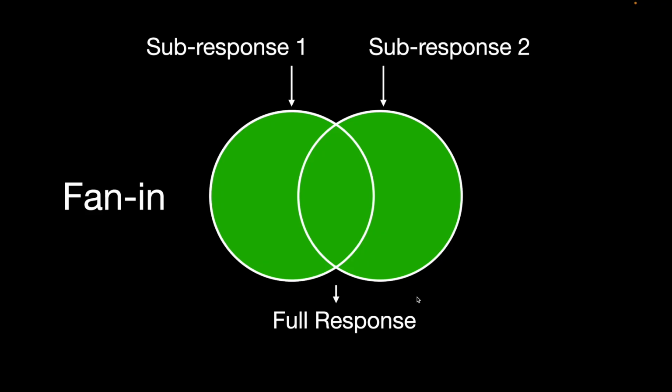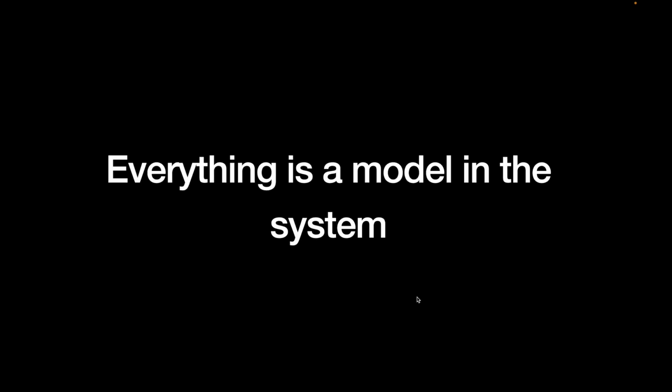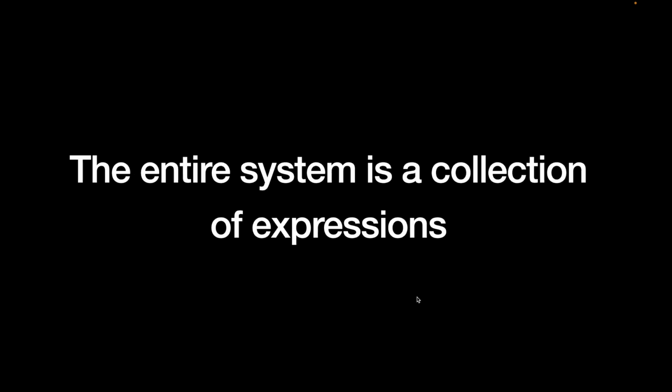So the first circle here represents a model tree that is the response from the first service, and the second circle is another response from another service. And the union operator combines these two model trees to create a single model tree that is then returned to the client. So everything is a model in the system. Get requests, set requests, the roles that we just saw in the first example, and any other data, they're all model trees. These model trees then flow through pipelines of operators, and you can view the entire system as a collection of mathematical expressions that are operating on these model trees.